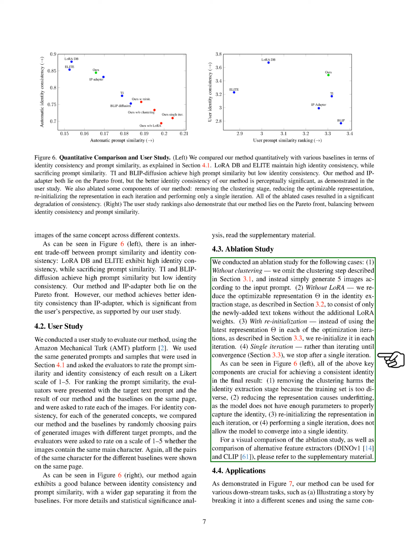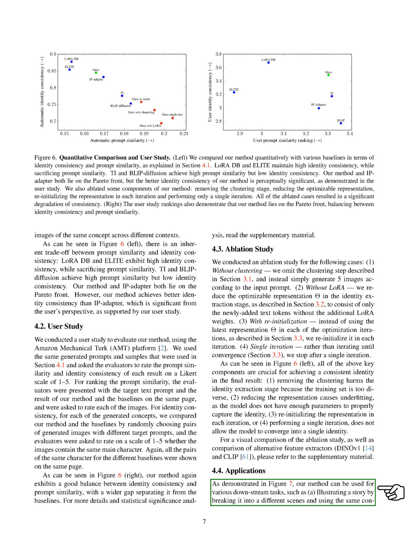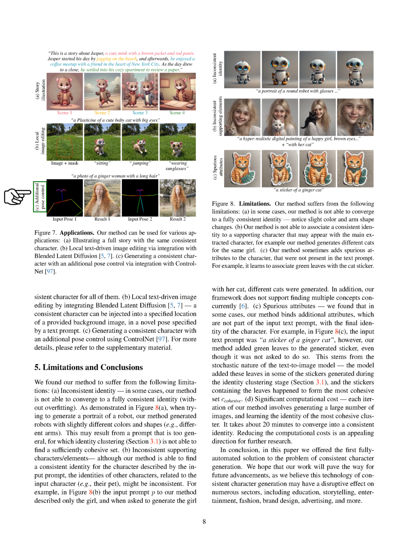Our method can be applied to various tasks, as shown in the applications figure. These include illustrating a story by dividing it into different scenes and using a consistent character throughout, local text-driven image editing by integrating blended latent diffusion to inject a consistent character into a specified location of a provided background image in a new pose specified by a text prompt, and generating a consistent character with additional pose control using ControlNet. For more details, please refer to the supplementary material.